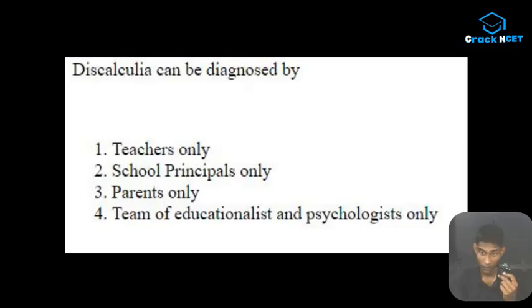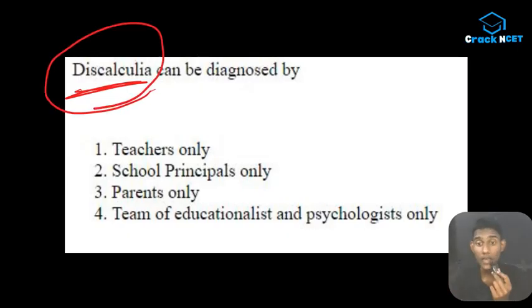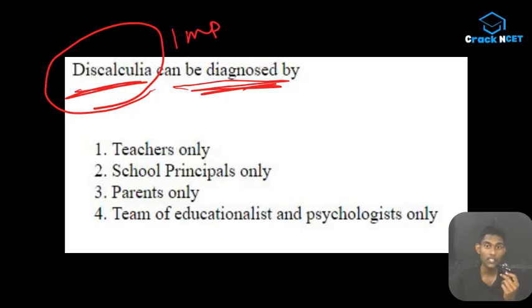Next question. This is very important, guys, and I will explain the theory with this also. Dyscalculia, but this is also a previous question, so maybe the question can't come again, but we can't skip this because this is very important. Maybe some question that differs from this can come about dyscalculia. This question is: dyscalculia can be diagnosed by. Maybe the question you get is about what dyscalculia is. So this is very important. Don't skip this. Before getting to the question, let's try to understand what dyscalculia really is.